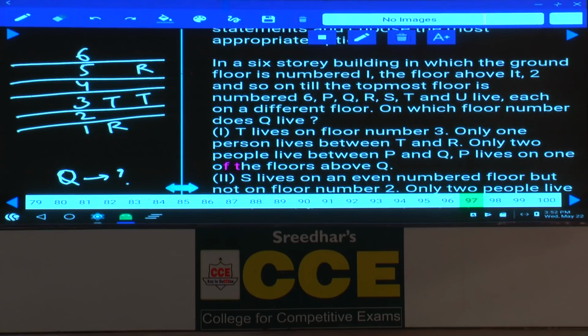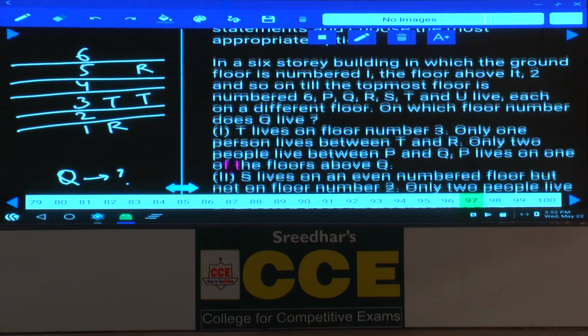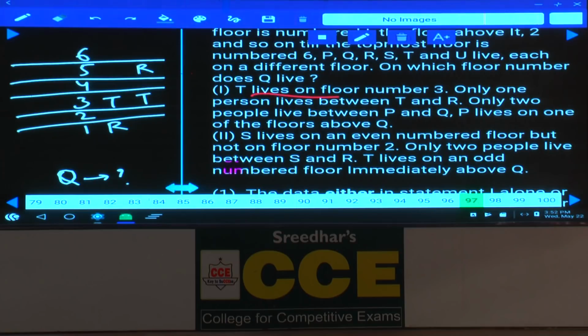Then next one, T lives on floor number 3. One person is between T and R. Only 2 people between P and Q. 2 people between P and Q. As 2 people are between P and Q, P R Q and P R Q, this is the only possibility we have.